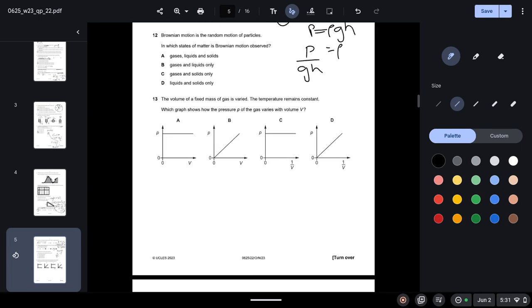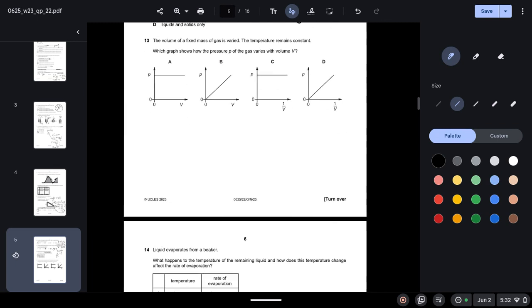Question 12. Brownian motion is the random motion of particles. In which states of matter is Brownian motion observed? So we know that the random motion of particles only occurs in gases and liquids and not in solids, because in solids the particles are in fixed positions.